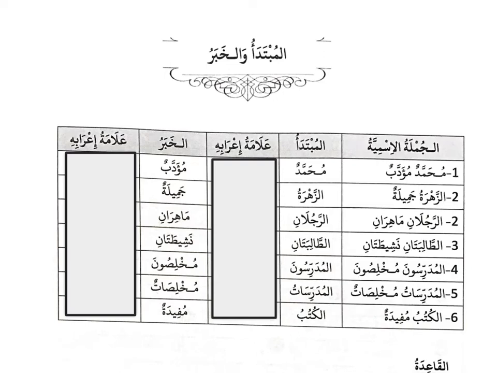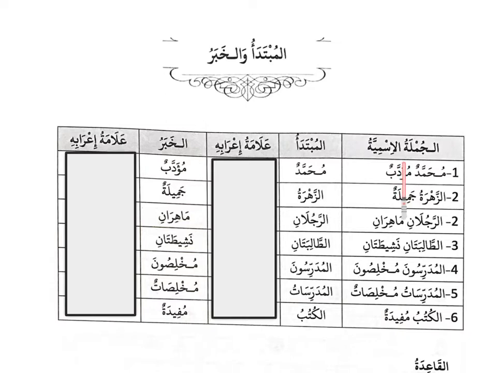Bismillahirrahmanirrahim. In this lesson, we are going to learn about al-mubtada wal-khabar, the subject and the predicate. So the mubtada and al-khabar are the two important components in a sentence, and to be specific, in a jumla al-ismiyah.